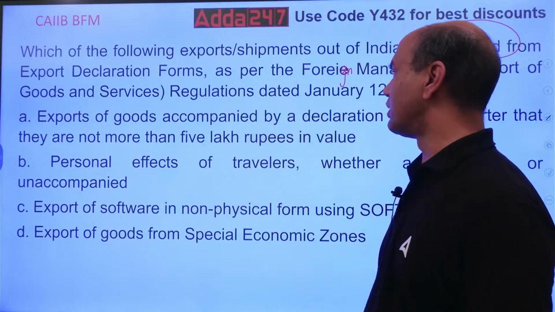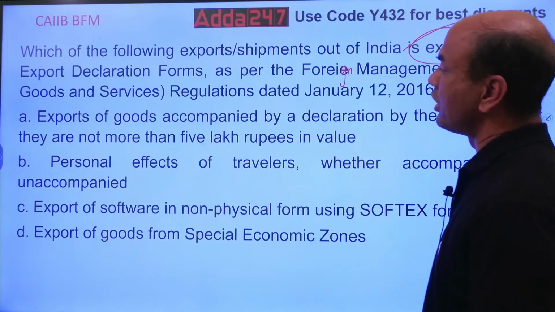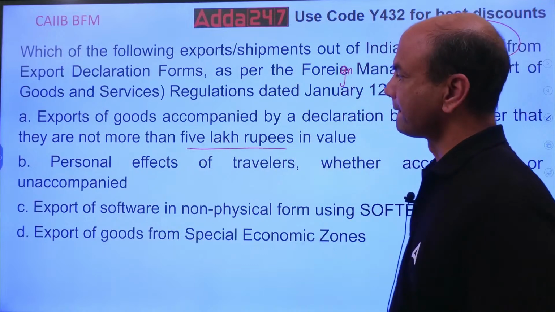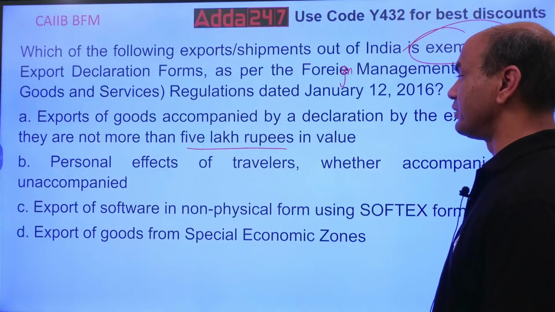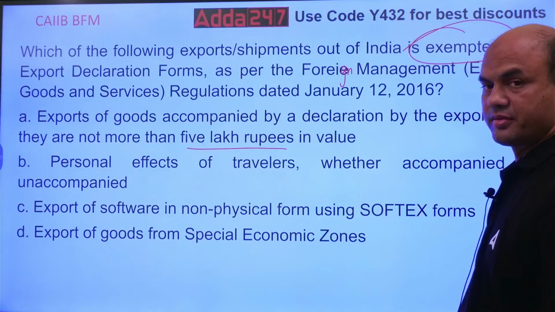Export of goods accompanied by a declaration that they are not more than 5 lakh rupees in value. Second, personal effects of travelers, whether accompanied or unaccompanied.